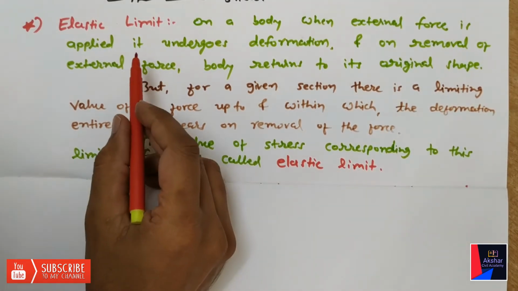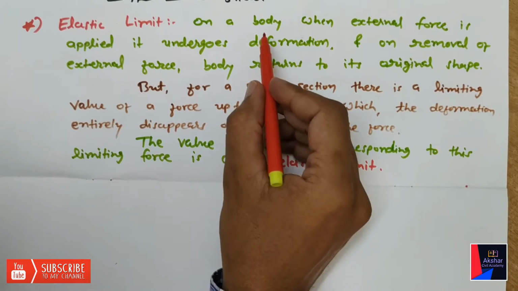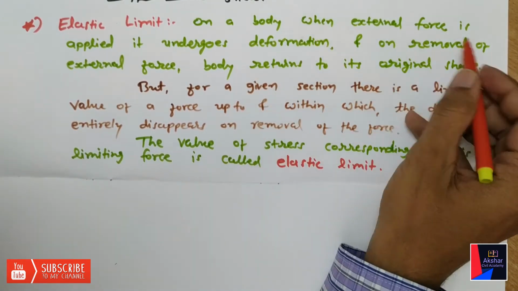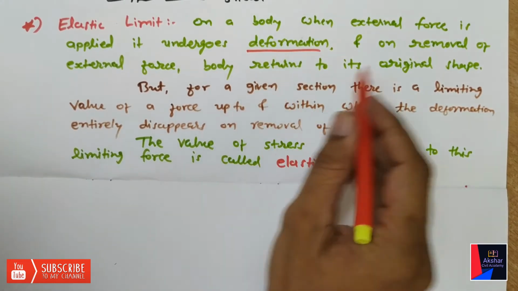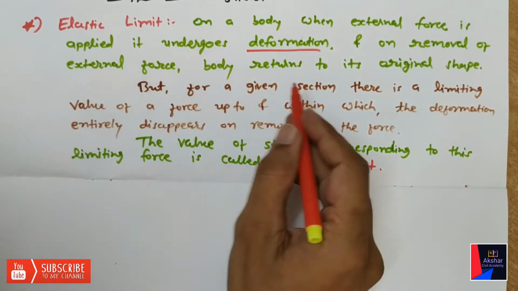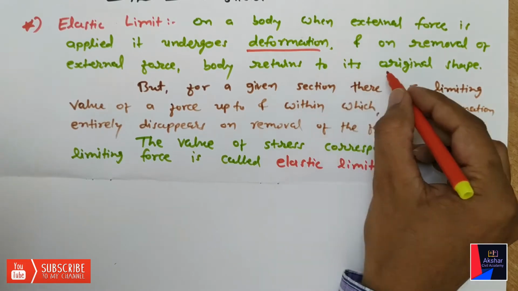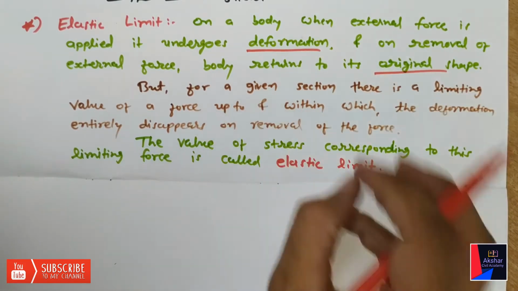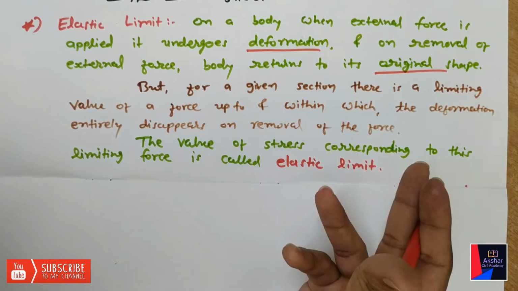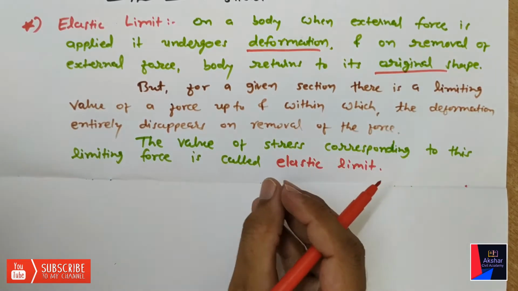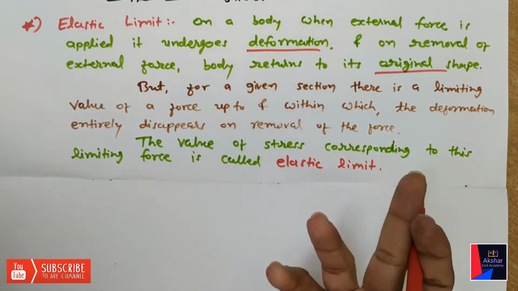Let us discuss what is elastic limit. On a body, when external force is applied, it undergoes deformation, and on removal of external force, the body returns to its original shape.